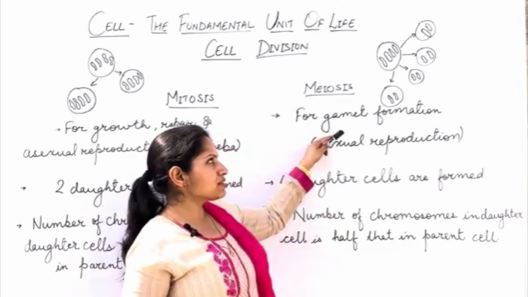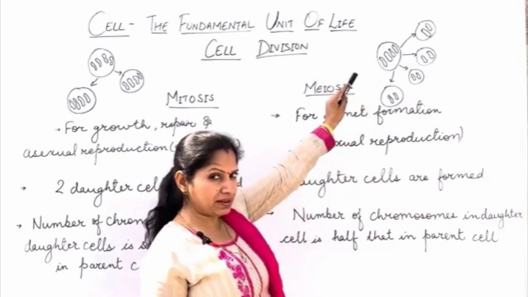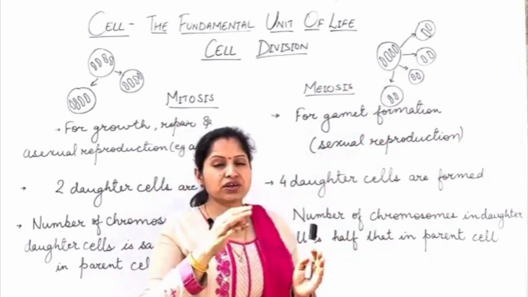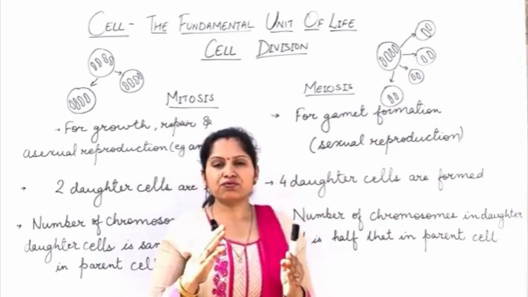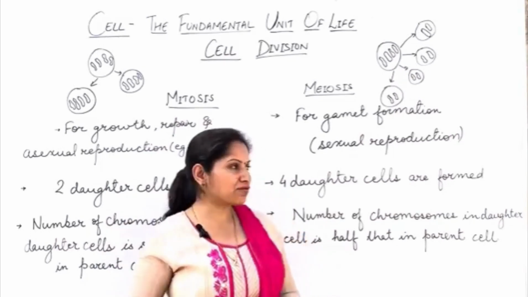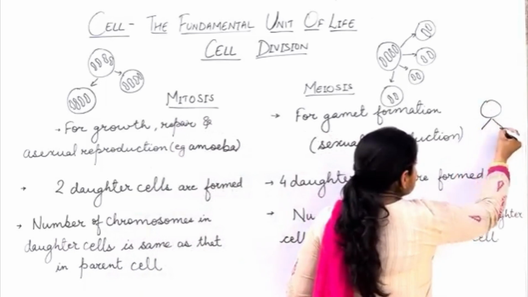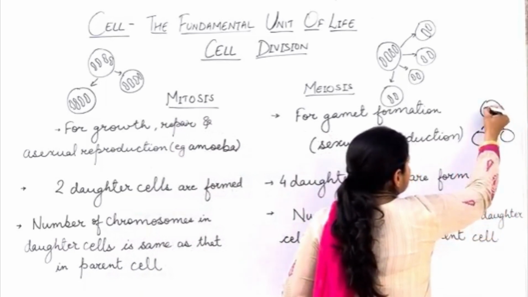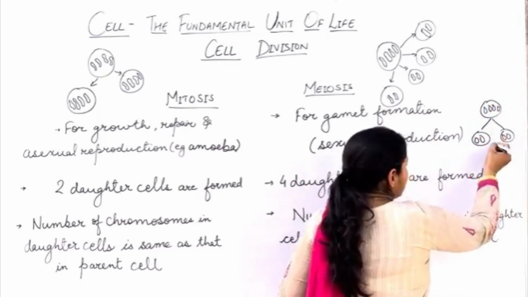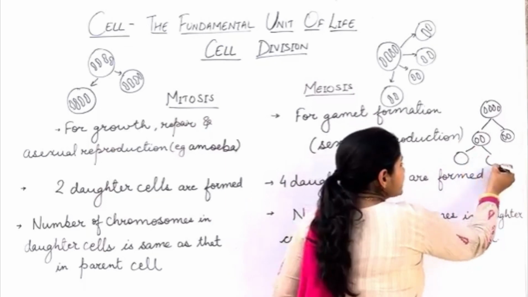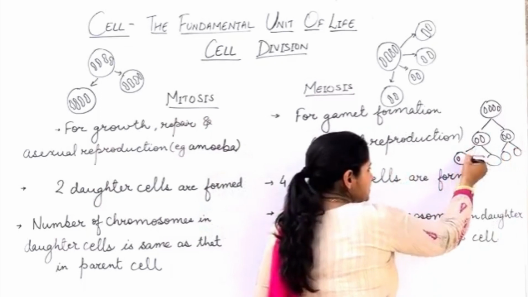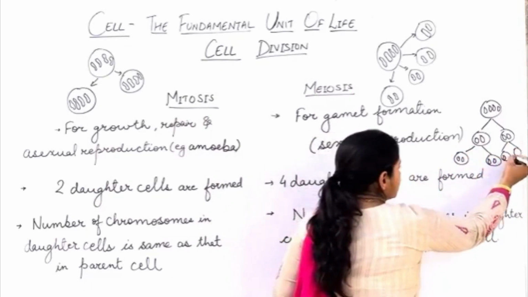And in meiosis, a single parent cell divides into 4 daughter cells, and that takes place in 2 stages. First, from the parent cell, 2 cells are formed, and from each of those 2 cells, again 2 more cells are formed. That is a total of 4 cells. A parent cell having 4 chromosomes divides into 2 daughter cells, each having half the number of chromosomes. And then each cell divides further into 2 daughter cells each, having the same number of chromosomes.